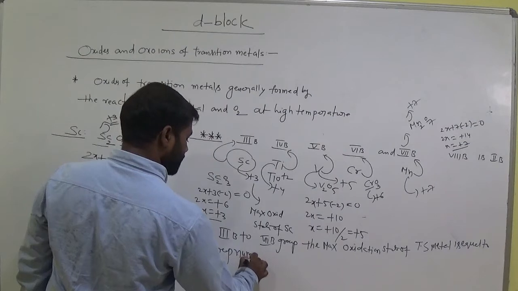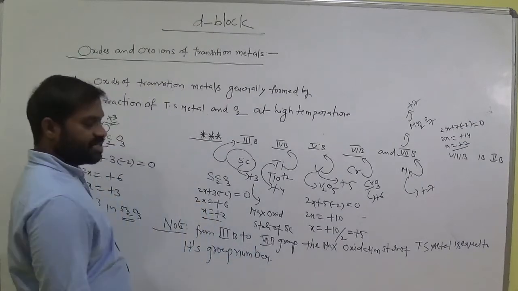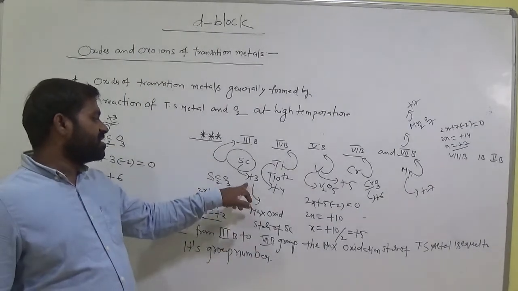Its group number. Clear? So the maximum oxidation state of scandium is plus 3.